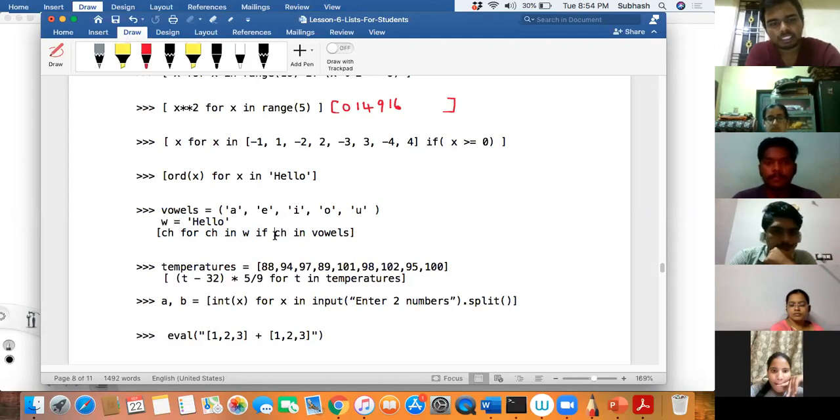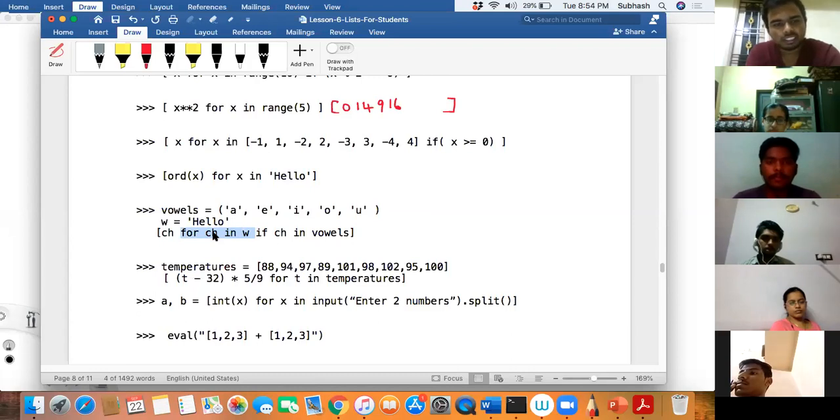But CH is not in vowels. Okay, tell me from first. What happens here? First, it is this one. So what is W? W is a sequence, Hello. So what is CH now for the first time? No, one by one only you'll get. First is H. Very good. First is H, correct? Then we'll go to check the condition. Is H in vowels?